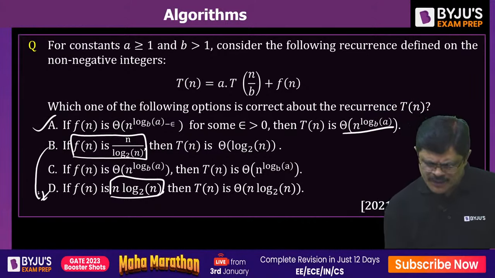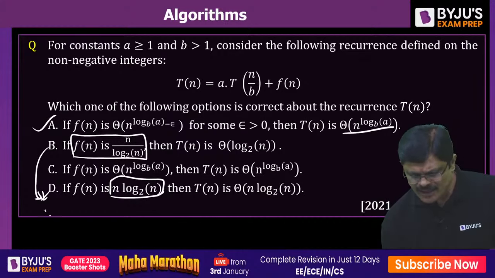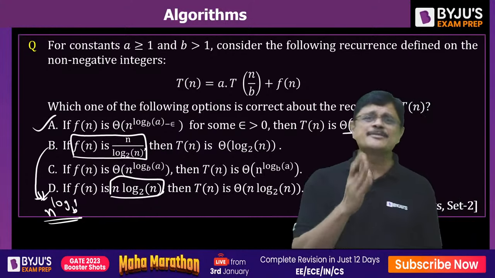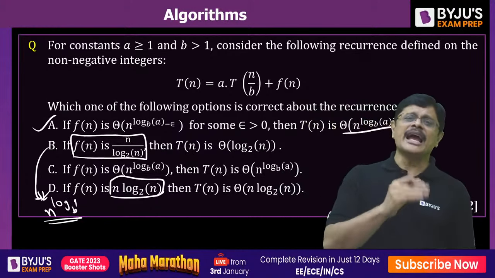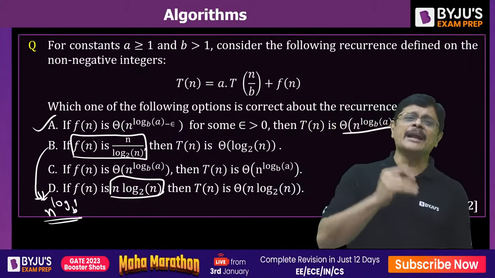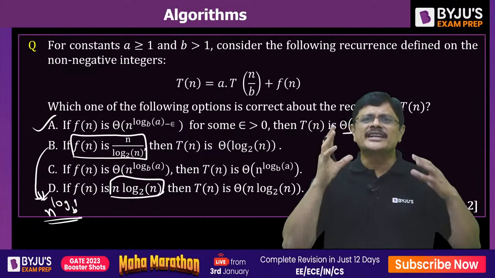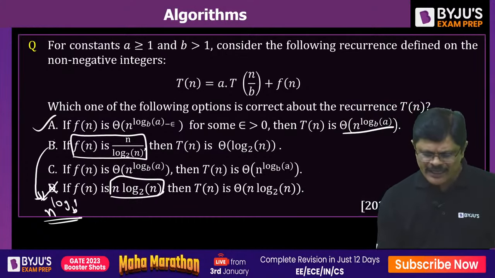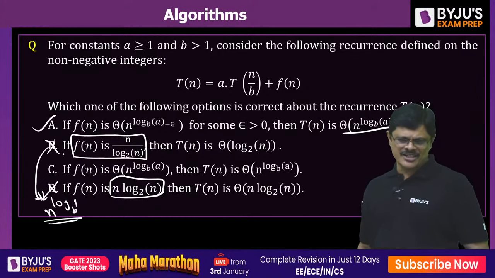B and D options fail because nothing is mentioned about n power log a to the base b. The master theorem is based on the comparison between n power log a to the base b and f(n). If you do not know about n power log a to the base b, just knowing the type of f(n), you can't decide anything. So on these two we cannot make any comment based on the master theorem.